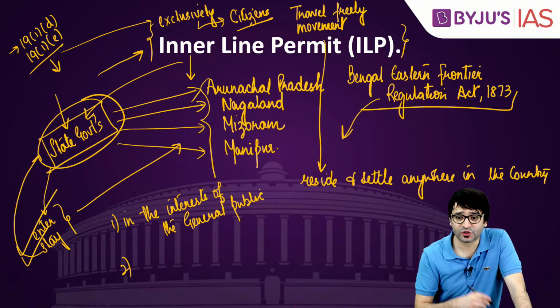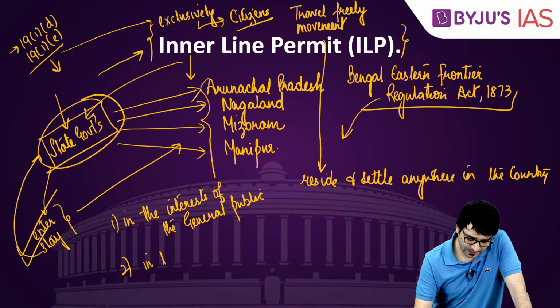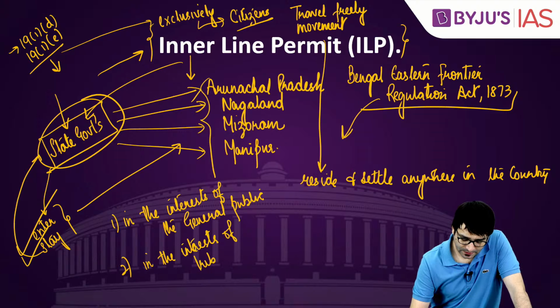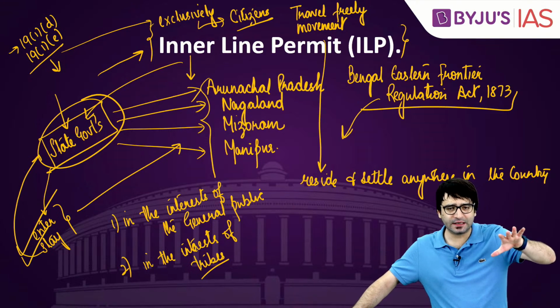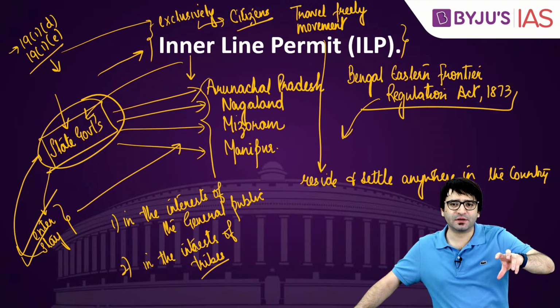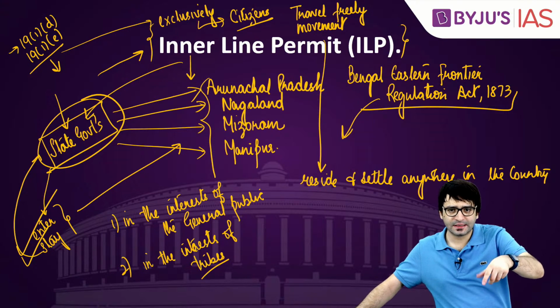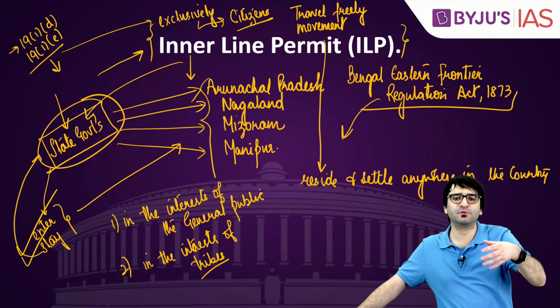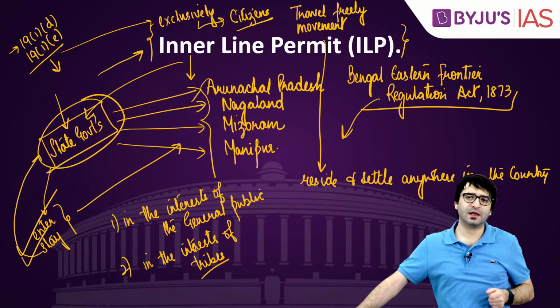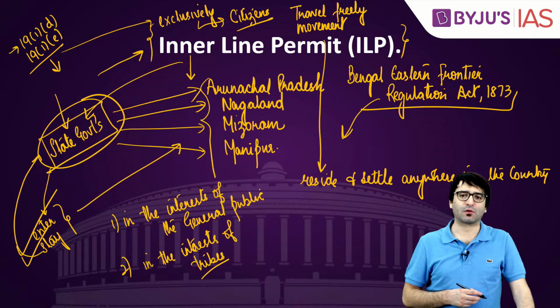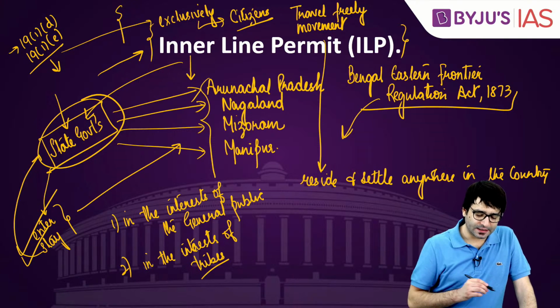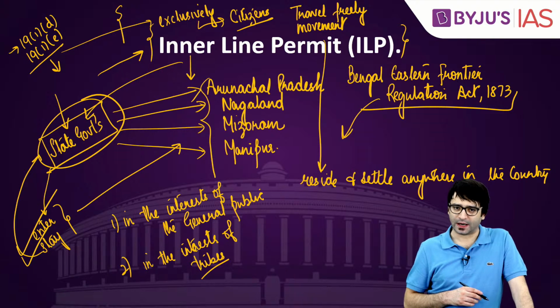Reasonable restriction number 2, in the interests of the scheduled tribes. Since these are tribal areas, in the interest of the tribal people, there can be restrictions on your freedom of movement. There can be restrictions on your freedom to reside and settle anywhere within the territory of India. So inner line permit as a concept is not unconstitutional. This is something that can be important for prelims 2021.